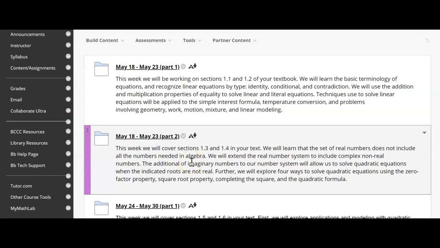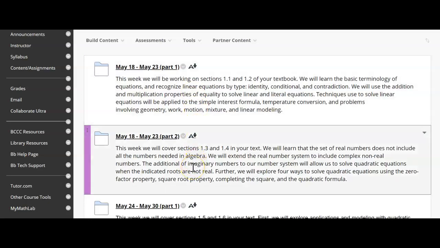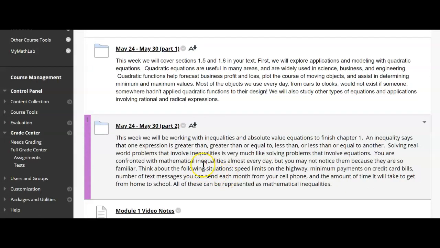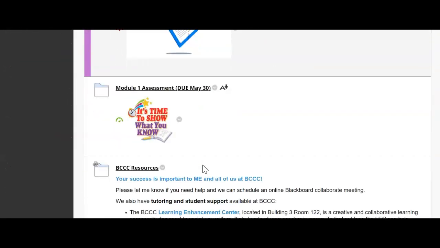All right, so we're kind of double timing what we do in a traditional semester. So it's kind of like instead of 16 weeks, we have 8 weeks. So you have to complete 2 folders per week. So the first half of the week, you will complete sections 1.1 and 1.2 in Module 1. And then the second half of the first week, you'll do sections 1.3 and 1.4. In week 2 of the course, you'll complete 1.5, 1.6, and then finish out 1.7 and 1.8. All right. Then finally, you will turn in video notes and you'll have your test.